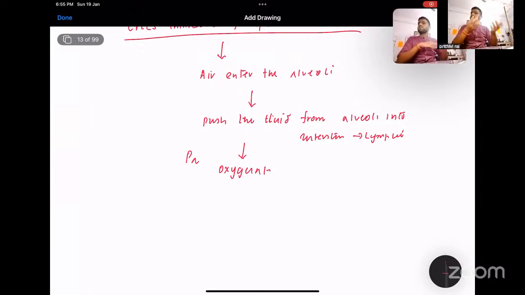And the third one is the ductus venosus. Once you cut the umbilical cord, the ductus venosus will also close by 7 to 14 days. So what are the things which are happening? One is the decrease in the PVR, increase in the SVR, and closure of the shunts. These are the three mechanisms that occur in the transition at birth. And if it occurs properly, then the child will have a normal transition.